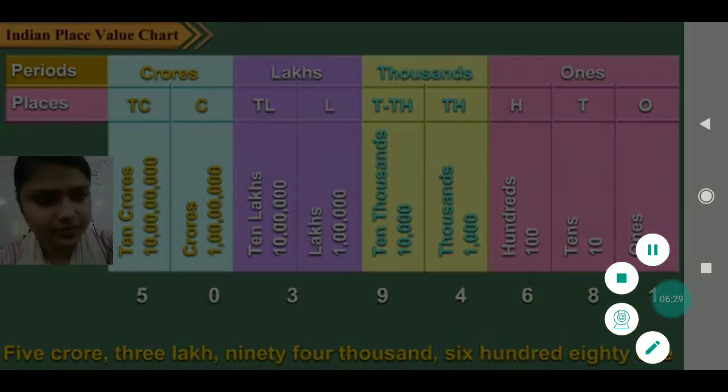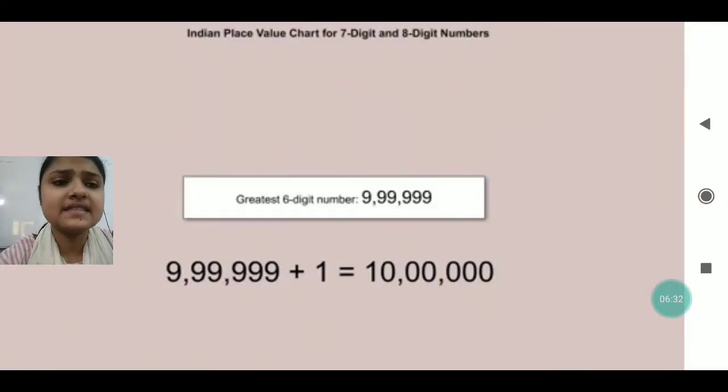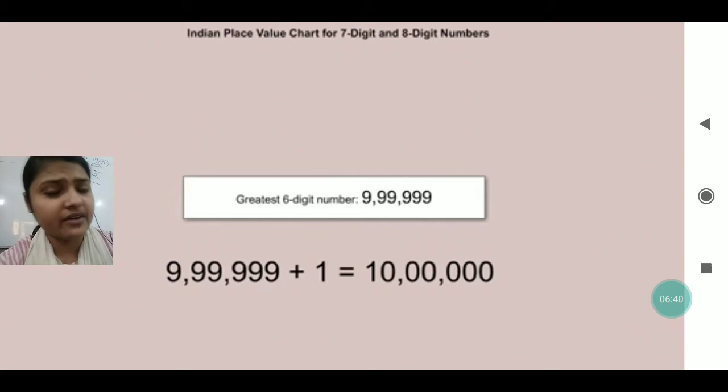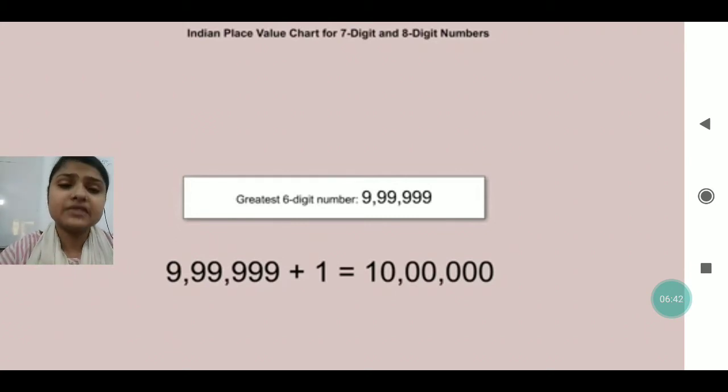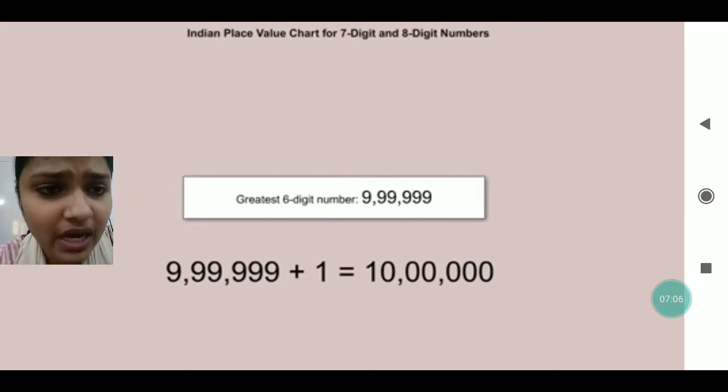As you can see here, it is the 6-digit largest number. 6 times I have written 9. If in this 6 times 9 I add 1, it will become the smallest 7-digit number, isn't it? So if we have to put the commas in this number, then 6 times 9 comes first: 9 is coming at the lakh place. Sorry, the 1 is coming at the 10 lakh place. So we will read it once.